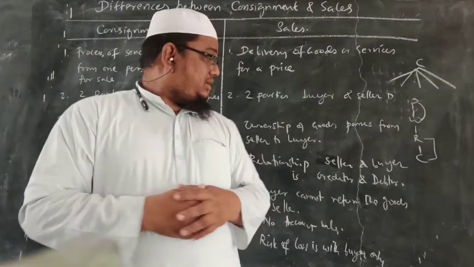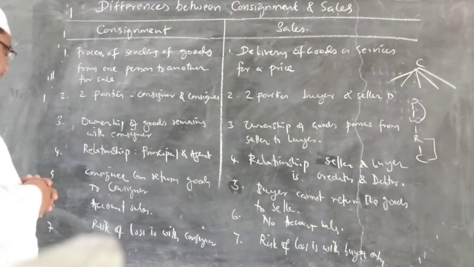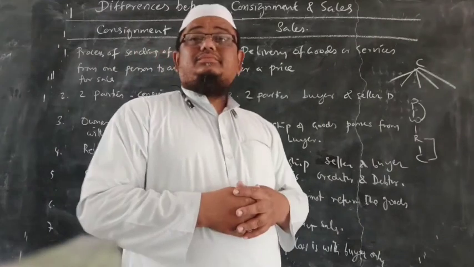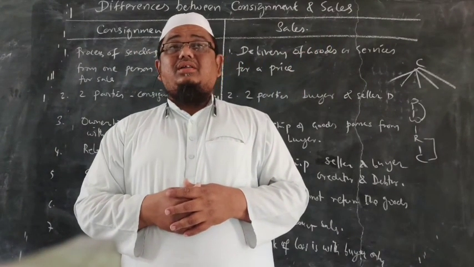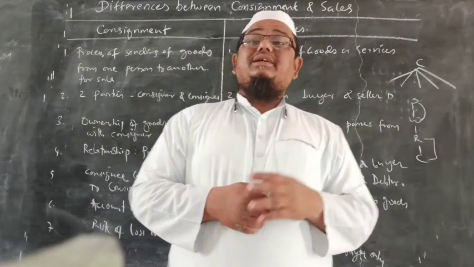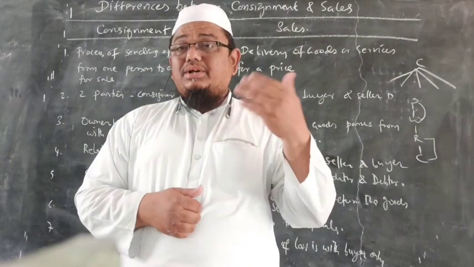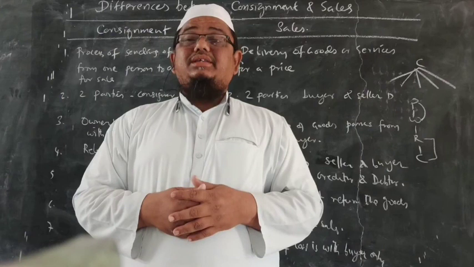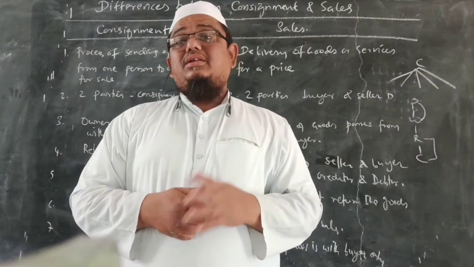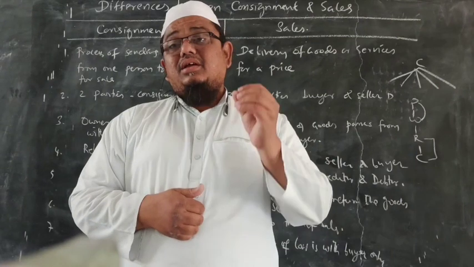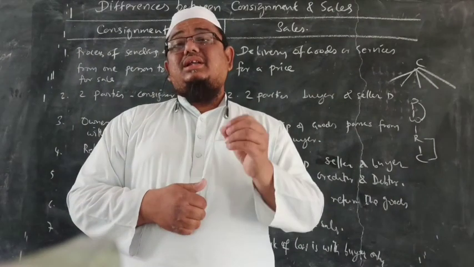The next one: either in the process of consignment, during the consignment, or up to the sale process, if there is any loss, that loss is to be borne by the consignor only, because the consignor is the owner of the goods.